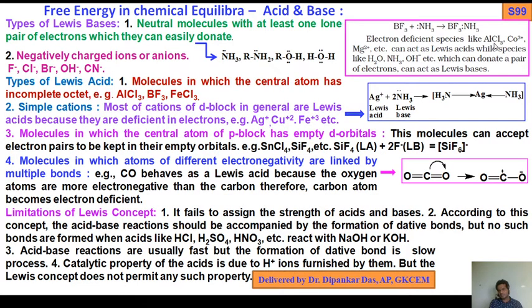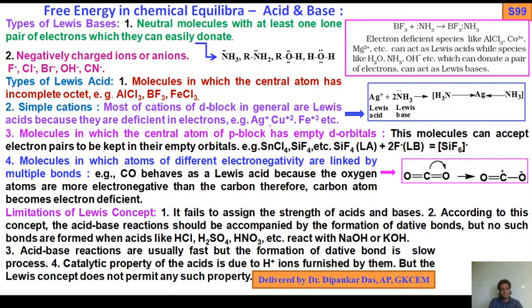Electron deficient species like AlCl3, Co3 plus, Mg2 plus etc. can act as Lewis acids, while species like water, ammonia, OH minus etc., which can donate a pair of electrons, can act as a Lewis base. So from these examples we can say that these species act as Lewis acids and these species act as Lewis bases. As you know, a Lewis base has a lone pair of electrons or a negative charge, that is, negatively charged ions or anions.